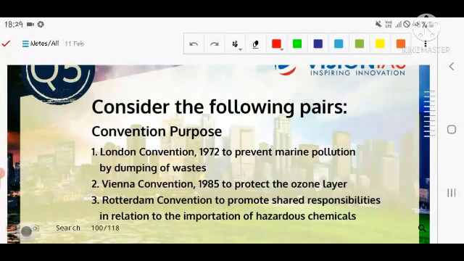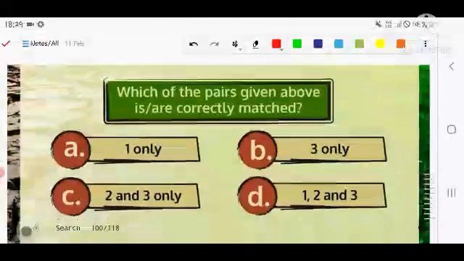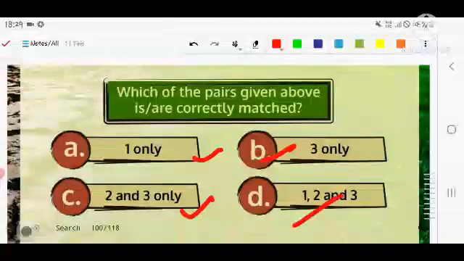Number second, Vienna Convention in 1985 to protect the ozone layer. Number third, Rotterdam Convention so that we can share the responsibility in relation to the import of hazardous chemicals. And the options in front of you are: first, third, second and third, all of the above.